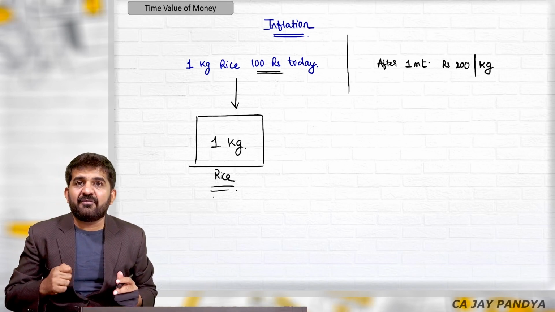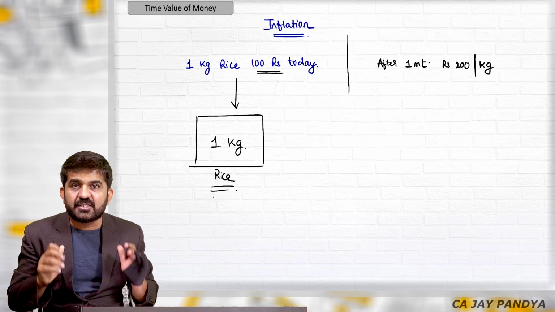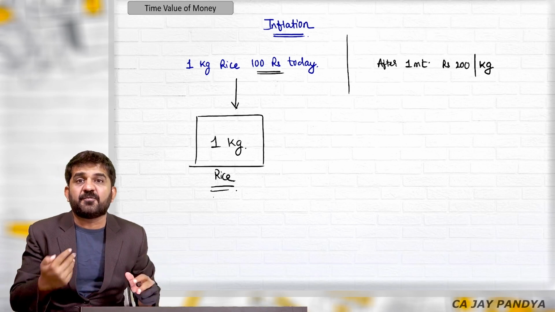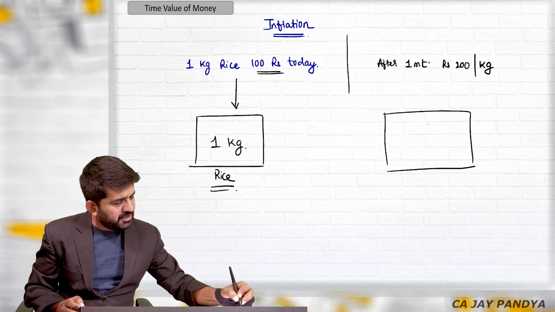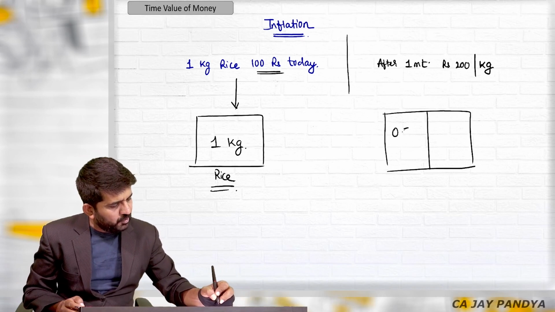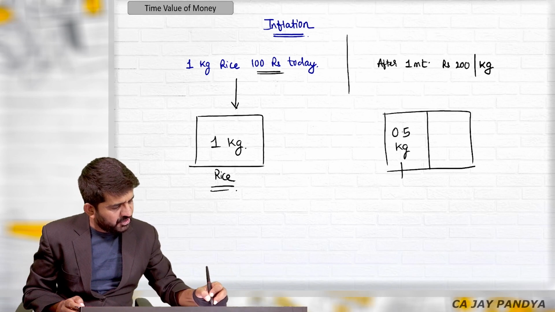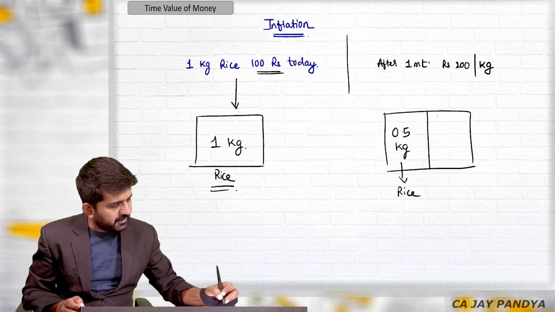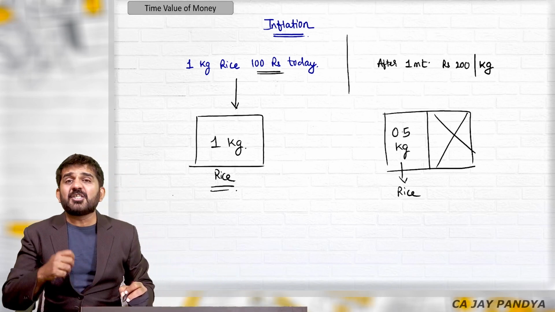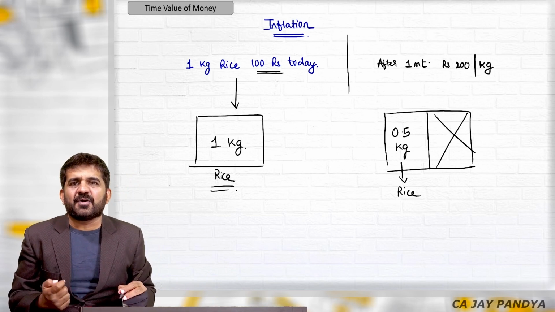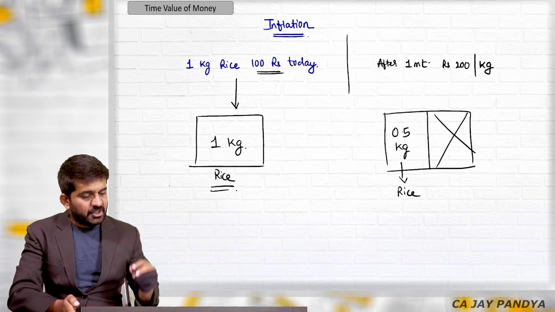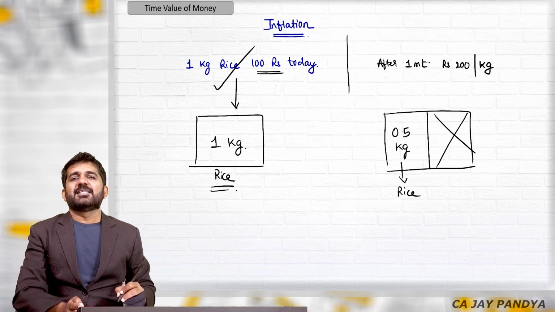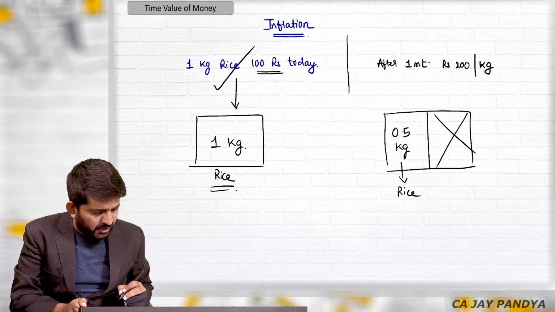But if you have the same nominal 100 rupees after 1 month, you will not have 1 kg. You will have only 0.5 kg of rice. So what is better off? Getting 1 kg of rice or getting half a kg of rice? Getting 1 kg of rice. So you should always select the concept of today.